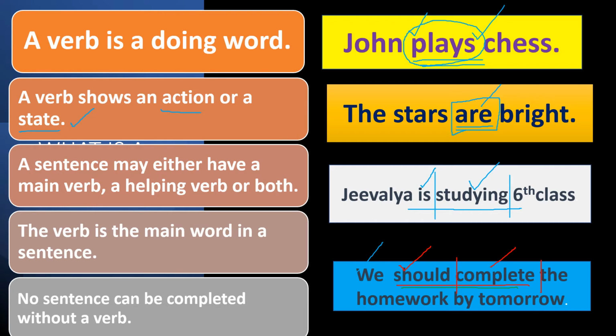Like this, a verb is a doing word. It shows an action or a state. Sometimes a sentence may have either a main verb or a helping verb or both. The verb is the main part in the sentence. No sentence can be completed without a verb. So verb is the most important part in the sentence.